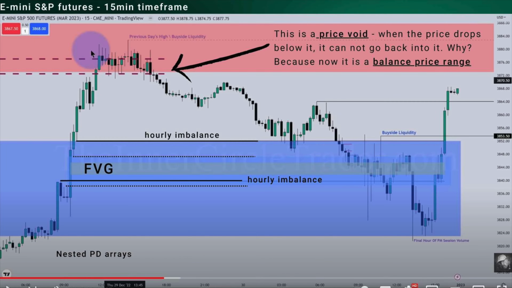As we were saying before, where you see the big black arrow is where the price formed a void. What did the price do after that? The price taps back into it, goes slightly above it, forms the previous day high and then starts going lower. When it exits the price void, the price is not able anymore to come back up. But why is this happening? ICT tells us that that's because now this is a balanced price range, and so the price doesn't have enough strength in this case to go back and tap back into it.